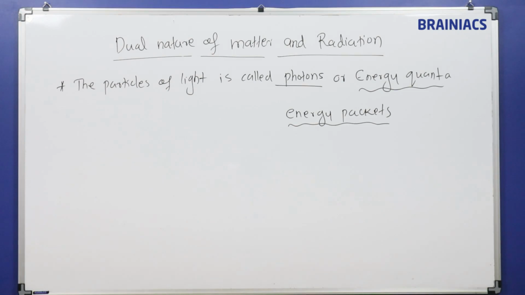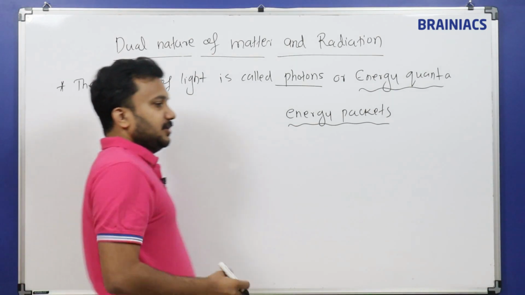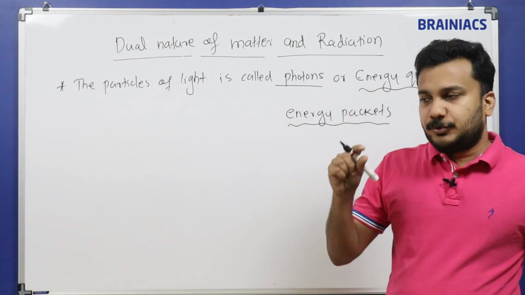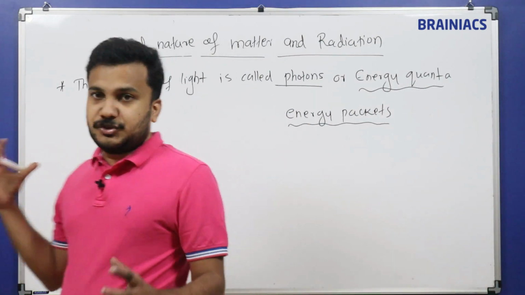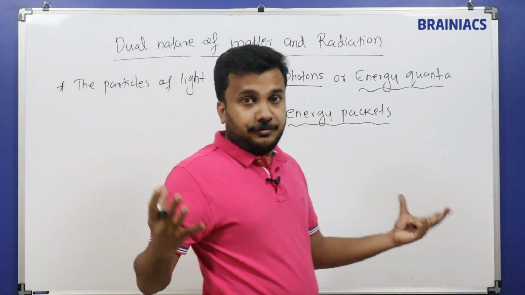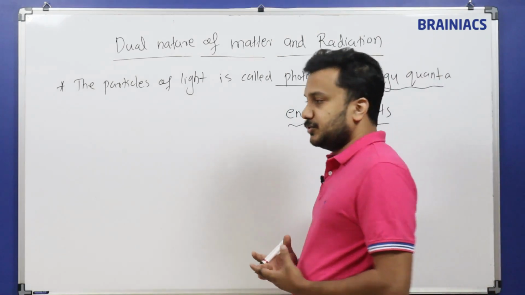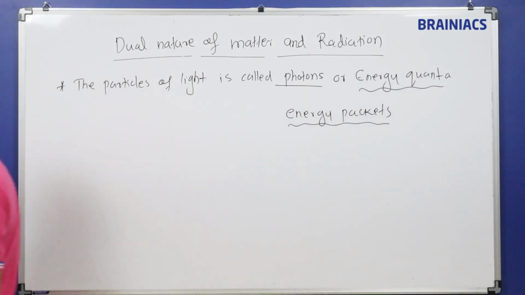So light consists of a large number of particles. Each of the particles is called a photon. All the photons together form a group of photons, and these photons together are what we call light.